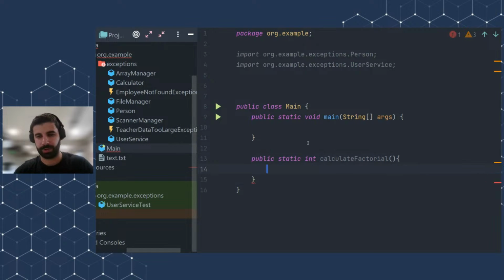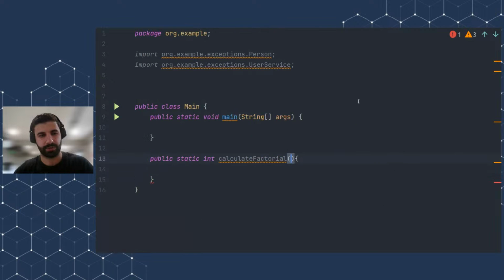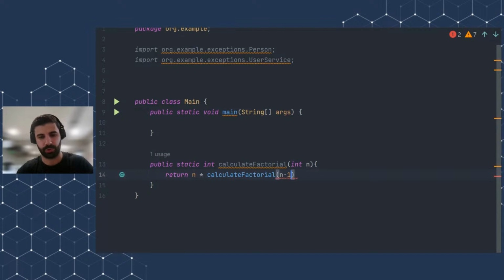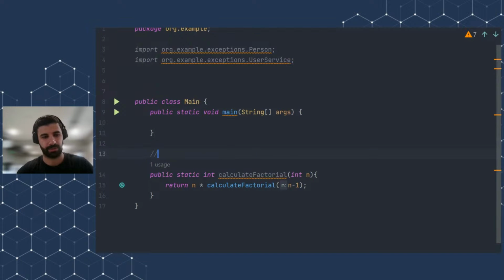And what we're going to do here now is that we are going to take an int n, and we're going to return n times calculate factorial n minus 1. So yeah, quick recap. What is factorial? Factorial is the multiplication of all positive integers up to a given integer. Basically, this means that if we calculate factorial of 5, this will be 5 times 4 times 3 times 2 times 1, which is 120.